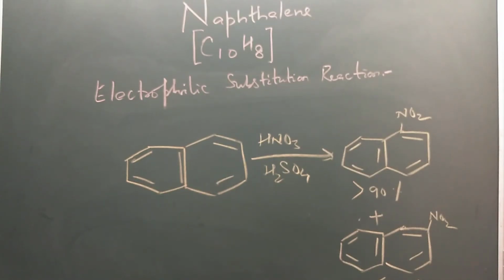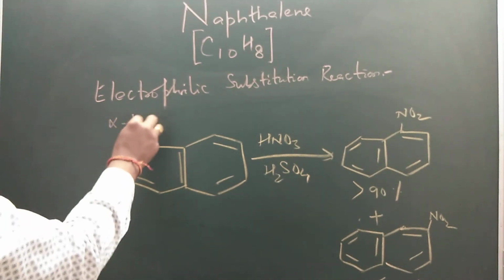If we carry out the nitration of naphthalene, we get two products. One is alpha nitronaphthalene and another is beta nitronaphthalene. The percentage of alpha nitronaphthalene is more than 90%, whereas beta nitronaphthalene is less than 10%, suggesting that electrophilic substitution of naphthalene mainly occurs at the alpha position.